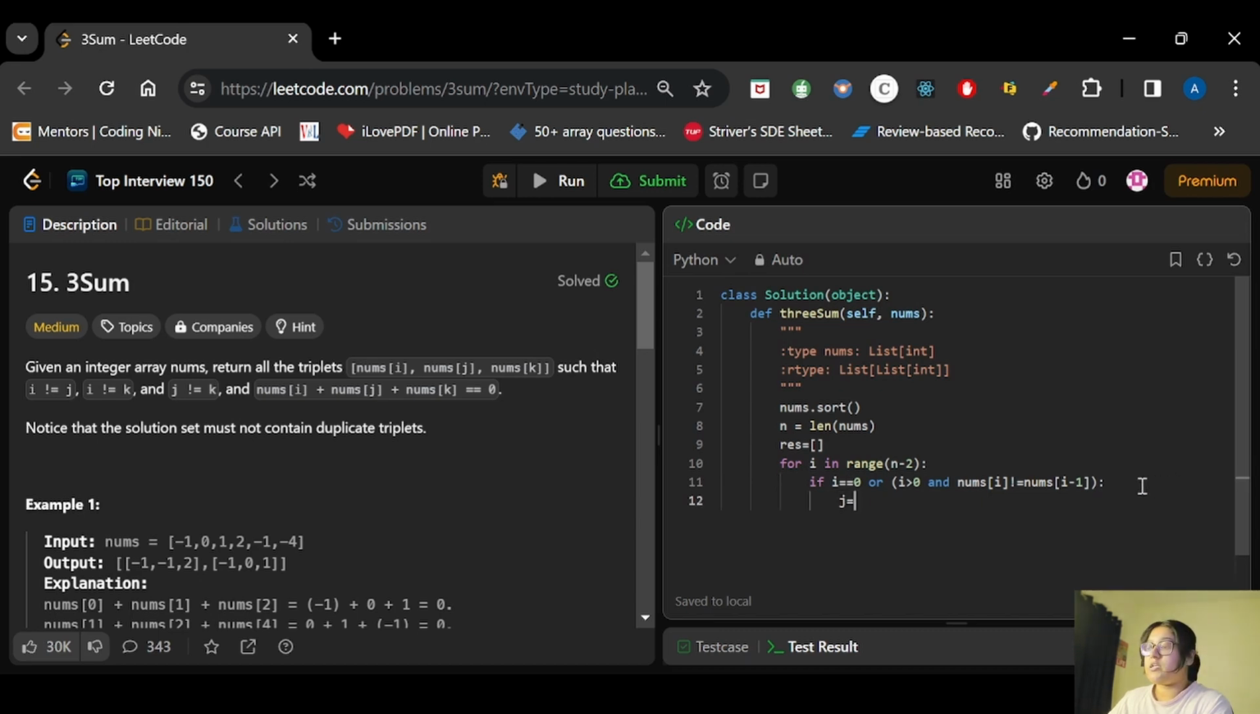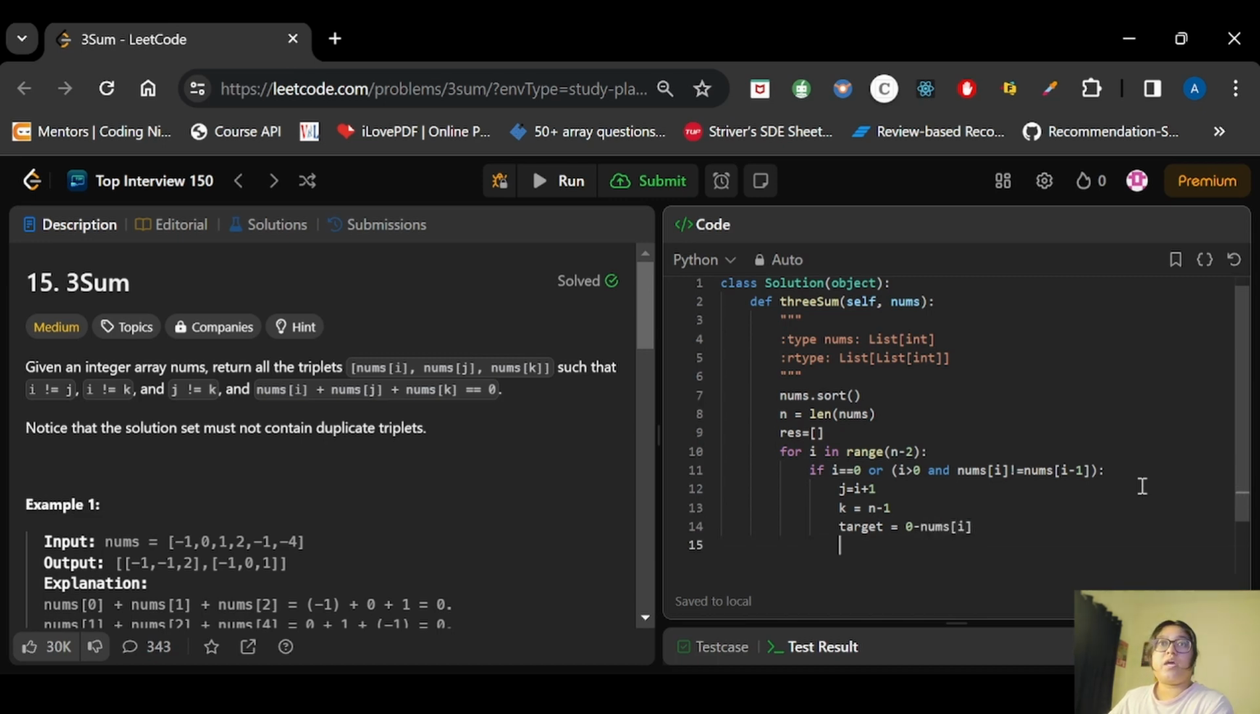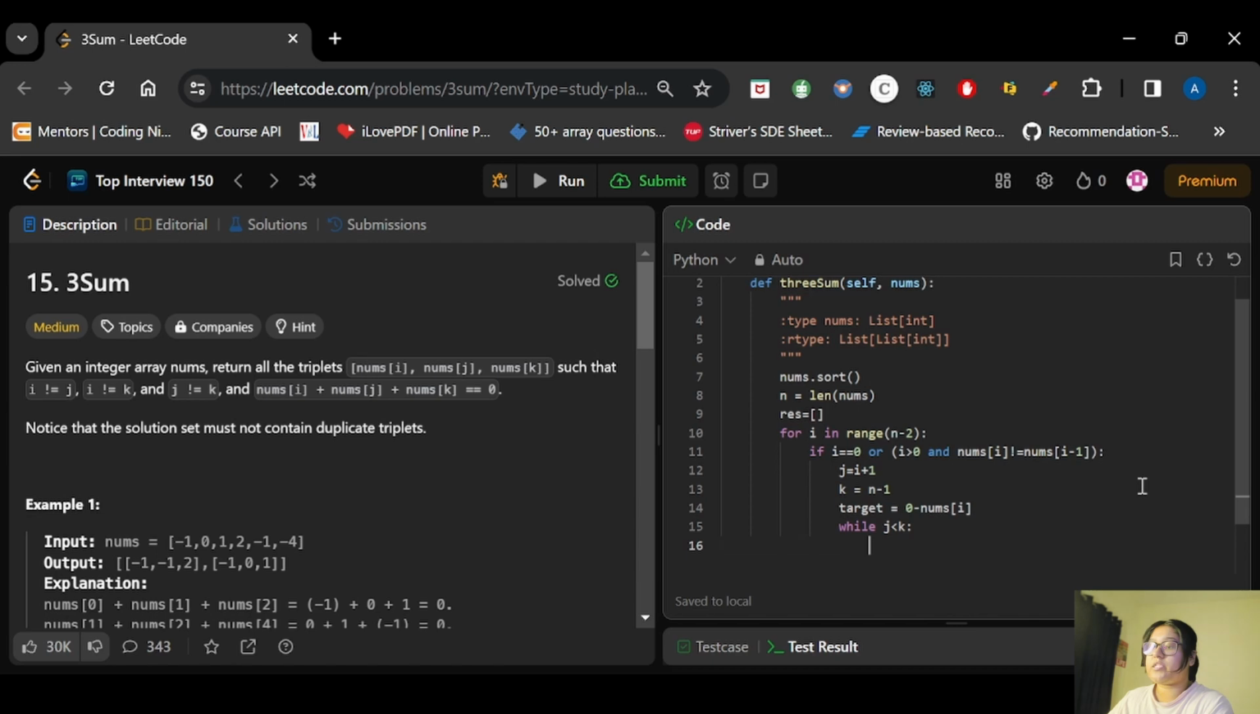So we will start j from i plus 1 and k will start from n minus 1, right? After that we will have a target value also, so let's get that. So it will be 0 minus nums at ith index, right? So we have that. Now let's start the iteration. So we will go till j is less than k.